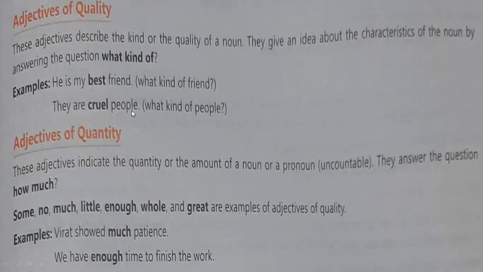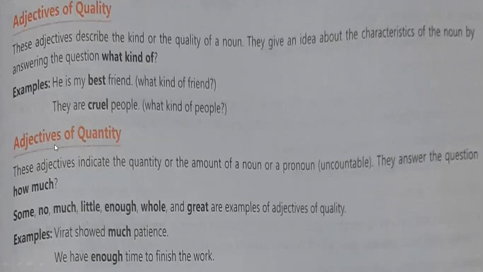And don't think that quality will always be positive. Quality can be negative also, like cruel is your negative quality. Okay, best is your positive quality. So both kinds of qualities will be given. And next, a noun is given here, a pronoun is given. So according to this word, what is given just before this one, that is the quality, that is, sorry, the adjective there, means this is describing this word here.